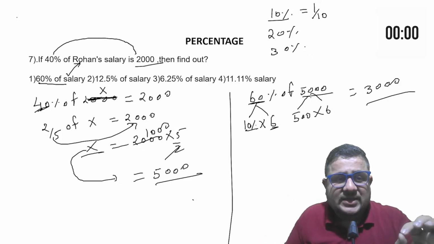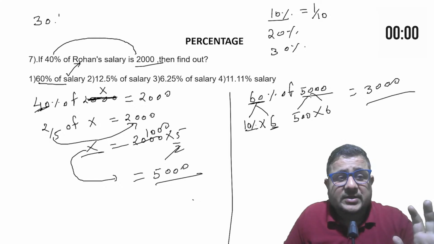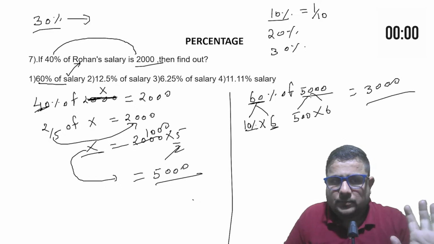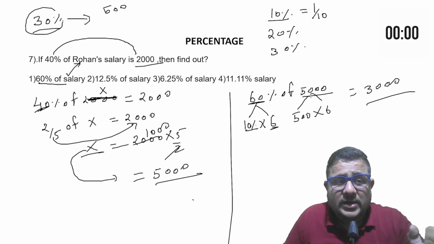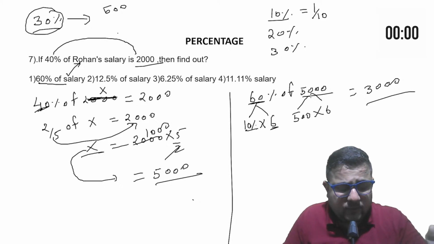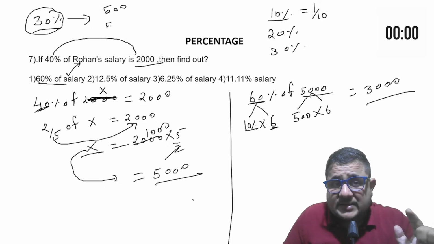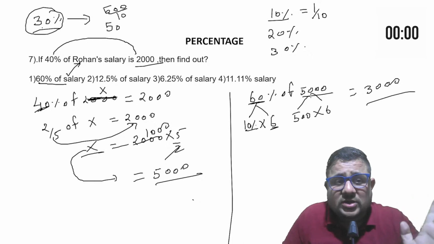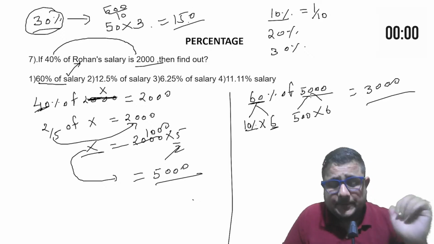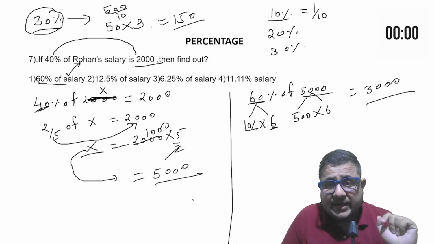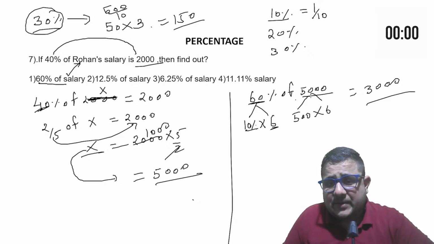If I ask you one thing, suppose you need to calculate 30% of any number. So what will you do? Tell me. You will say, sir, 500 is given. Suppose we need to calculate 30% of 500. So you will say, sir, 10% would be 50. We will divide it by 10. So we have 10% now. Now 30% is thrice of 10. 50 into 3, 150. I hope you guys are understanding how we can easily calculate. So 60% we calculated, 3000.